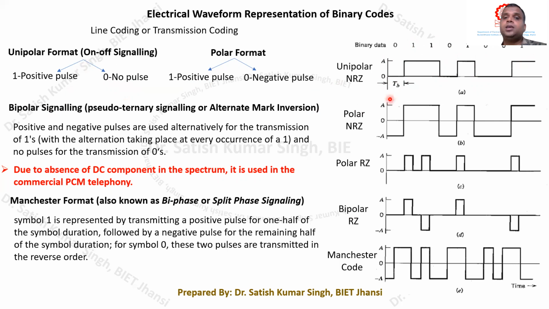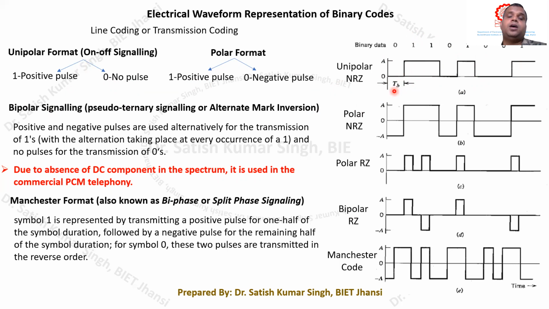Try to understand what non-return to zero means. The meaning is that whatever pulse we are transmitting for a binary bit equal to 1 should be transmitted for the entire bit duration TB.